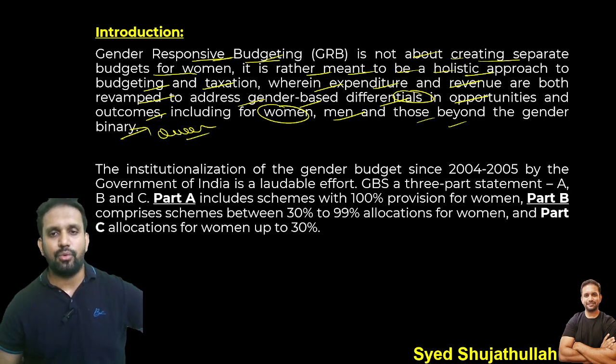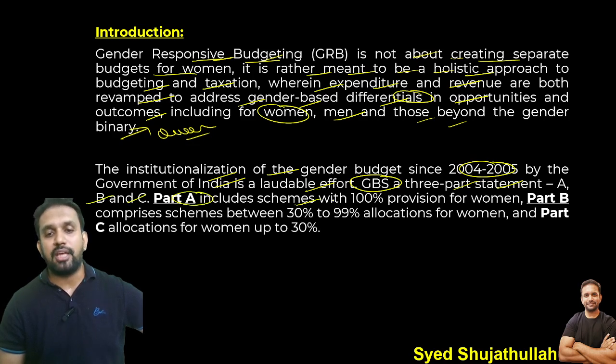Women budgeting only. Okay. Gender budgeting was institutionalized in the year 2004-05 by the government of India, which is a very, very laudable effort. Basically, this gender-based budgeting is a three-part statement in our country: Part A, Part B, Part C.